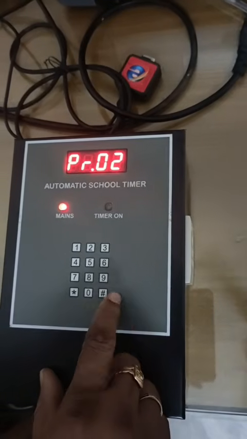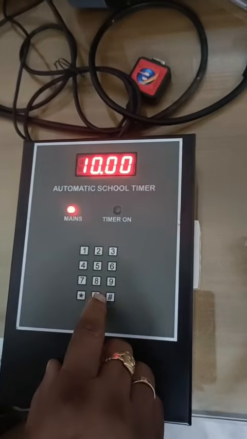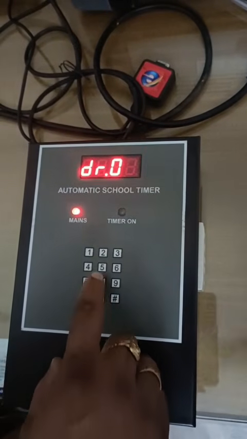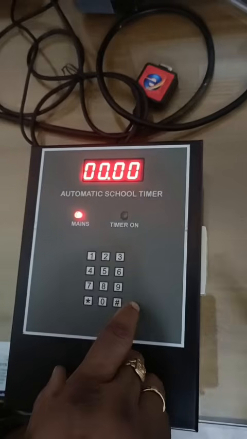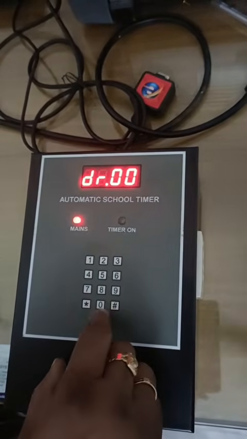Now that's the second bell that we have to time. That's 10 a.m. Duration. Third bell at 11 a.m. Duration of the bell.